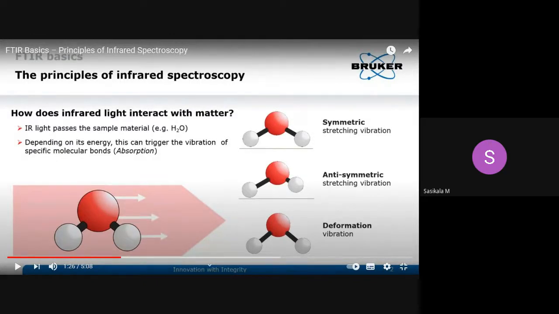Okay. So with this I stop today's class. In the next class we will discuss the remaining part, instrumentation, working, applications and all. Okay. Hope you have understood. Now we have seen what IR spectroscopy is, what the different types of IR regions are, and how it interacts with the molecule. Types of stretching vibrations we have seen, symmetric, asymmetric, then the bending vibrations, in plane, out of plane, in plane scissoring and rocking, out of plane wagging and twisting. These are all the types of vibrational changes in the molecules.